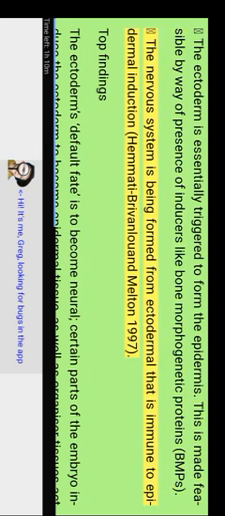Hemmati-Brivanlou and Melton, 1997. Top findings. The ectoderm's default fate is to become neural. Certain parts of the embryo induce the ectoderm to become epidermal tissue, and organizer tissues act by secreting molecules that inhibit this induction, allowing the protected ectoderm to become neural. Noggin, chordin, and nodal-related 3.